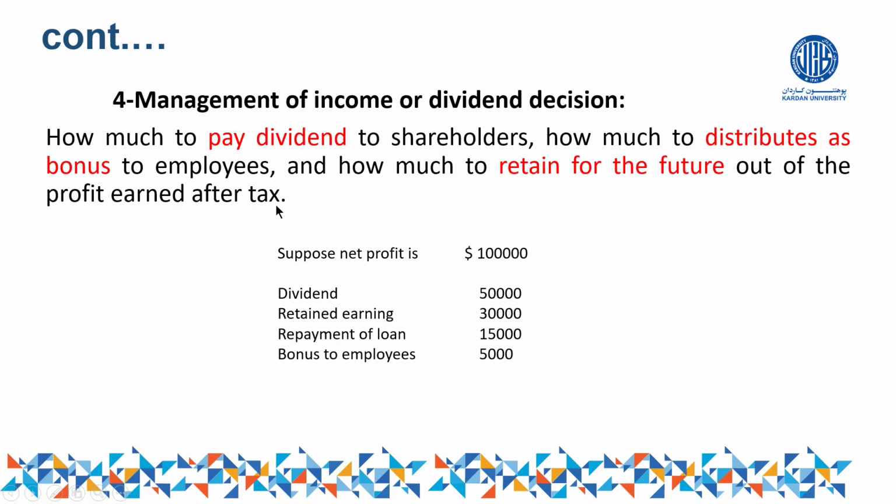So in this way, we can manage our income or we can manage our dividend. So we can call it income management. Also, we can call it dividend decisions in the business. So in this way, the finance manager can decide how much of the profit should be used for what purpose. Suppose 50 for this, 30 for this, 15 for this, and 5 for this. So total becomes equal to 1 lakh. So the management of profitability in the business is one of the responsibilities of a finance manager.